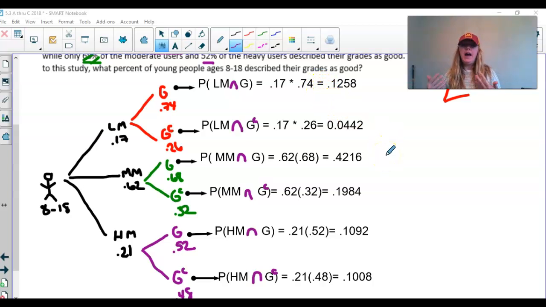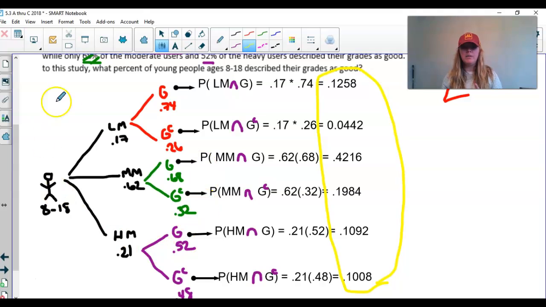Now, next thing, I know some of you are going to be like, wow, that's a lot of work, but I promise that little bit of extra work is going to pay off when it's time to answer the questions, because oftentimes there are multiple questions or multiple parts to these tree diagram type questions, and then you have everything that you need. Now, the last thing I want to advise you, once you fill this out, I want you to circle these numbers. These are the only numbers we care about now. We no longer care about the numbers in the tree diagram. You will not use these to answer any of the questions. You will only use these numbers.